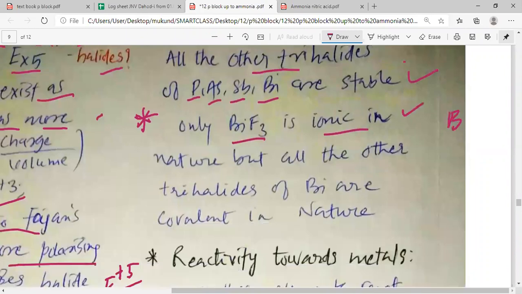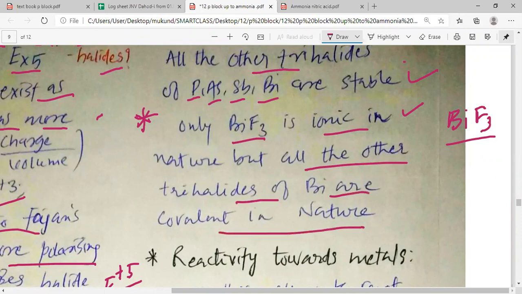Please remember that BiF3 formed by bismuth is ionic in nature, but all the other trihalides of bismuth are covalent in nature. So bismuth being a metal, it forms one ionic trihalide, which is BiF3. All the others are covalent in nature, even for bismuth.